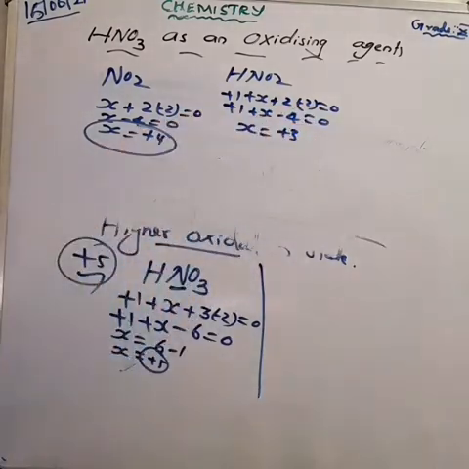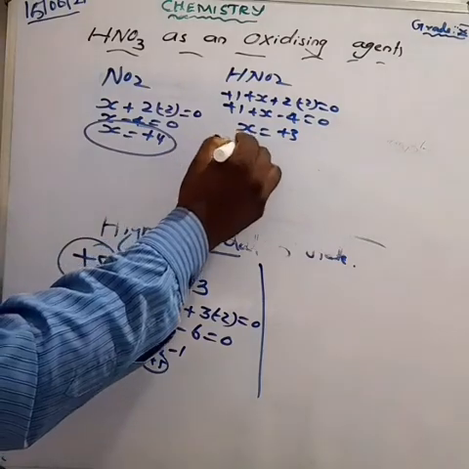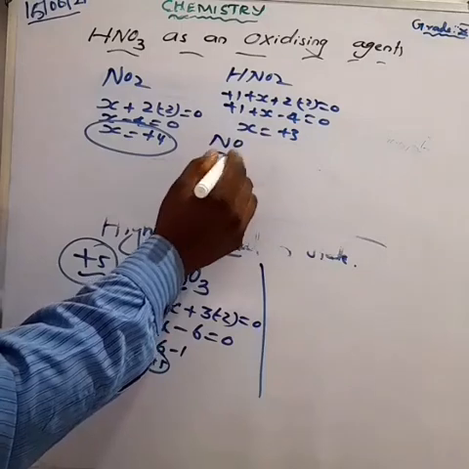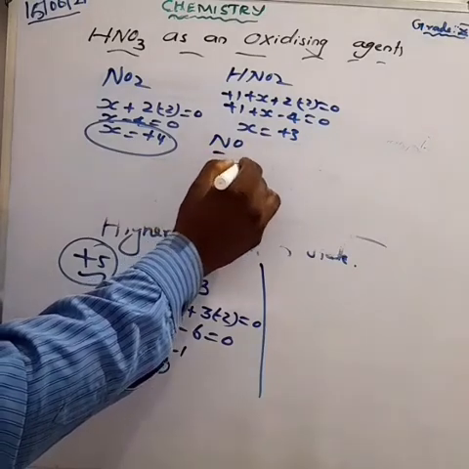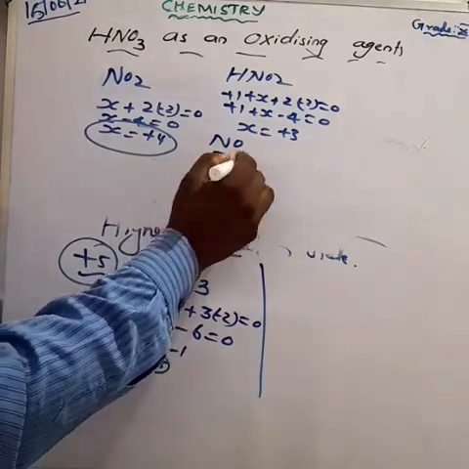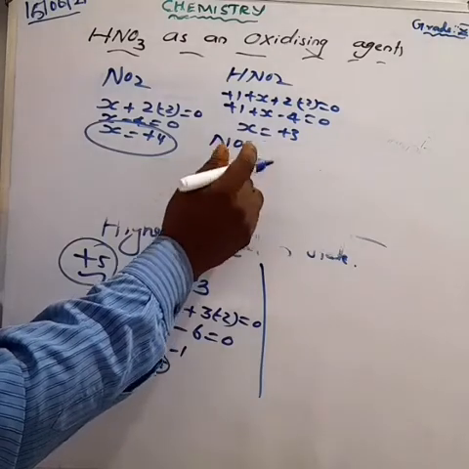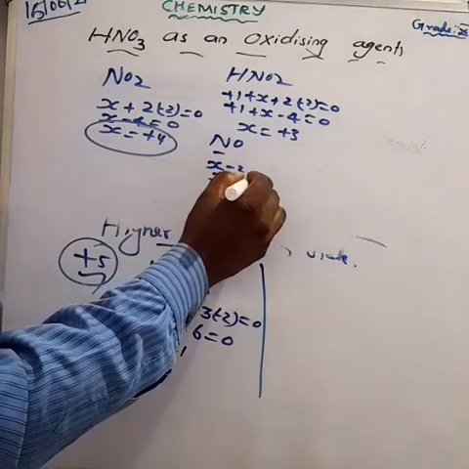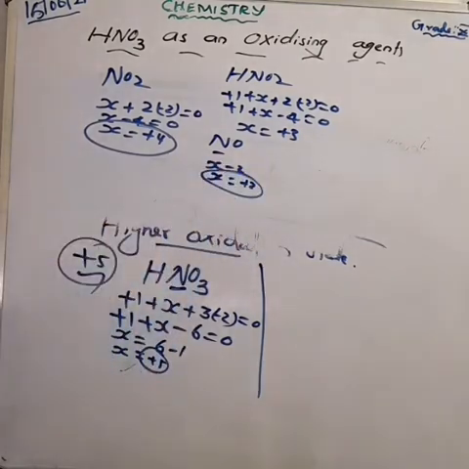What about NO? N is taken as X. Oxygen is minus 2. So X plus 1 into minus 2 equal to 0. X minus 2 equal to 0. X is equal to +2. Yes or no?